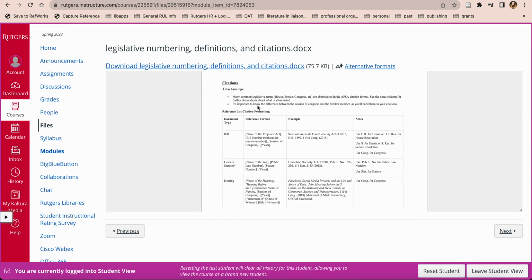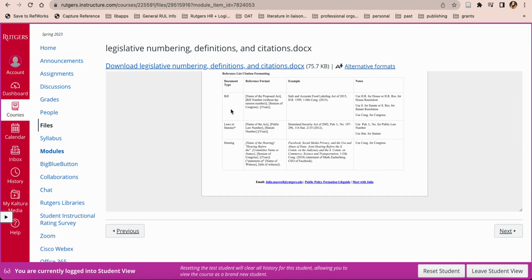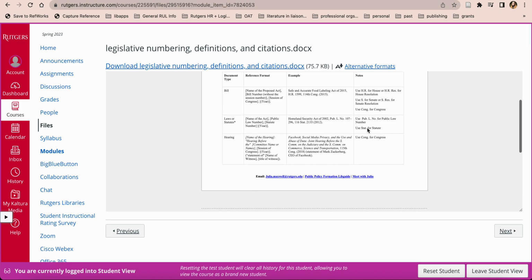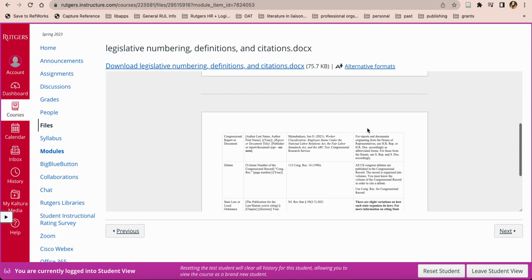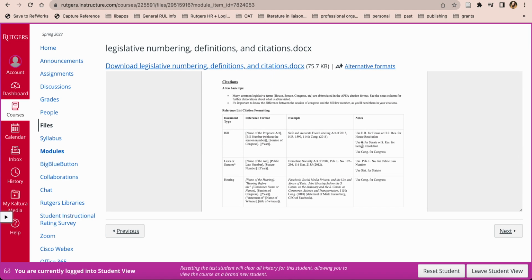Our notes section is helpful for knowing when to abbreviate. APSA format uses a lot of abbreviations. For instance, it uses HR for House or HR Res for resolution. It uses S for Senate. It uses Cong. for Congress. So for each type of document, there are abbreviation notes in this handout as well to help you know when to abbreviate. What I usually think is helpful is to try to practice with a few examples.